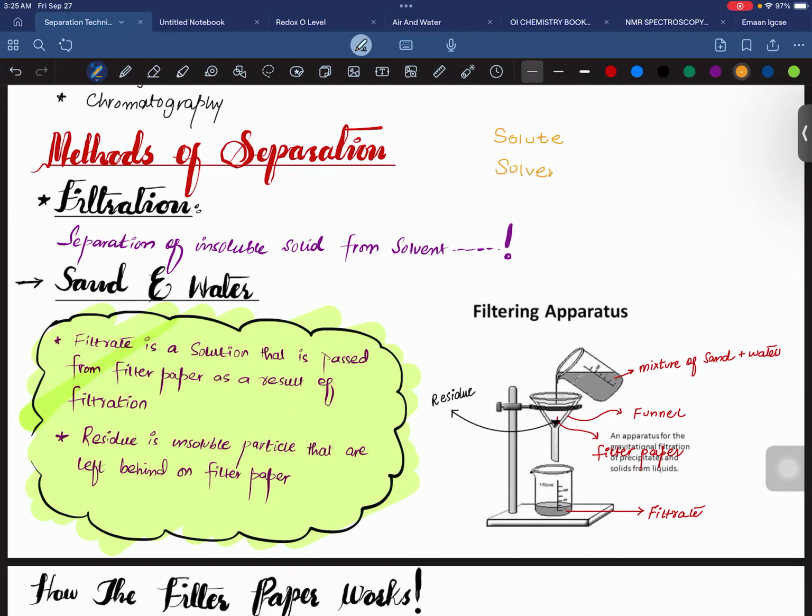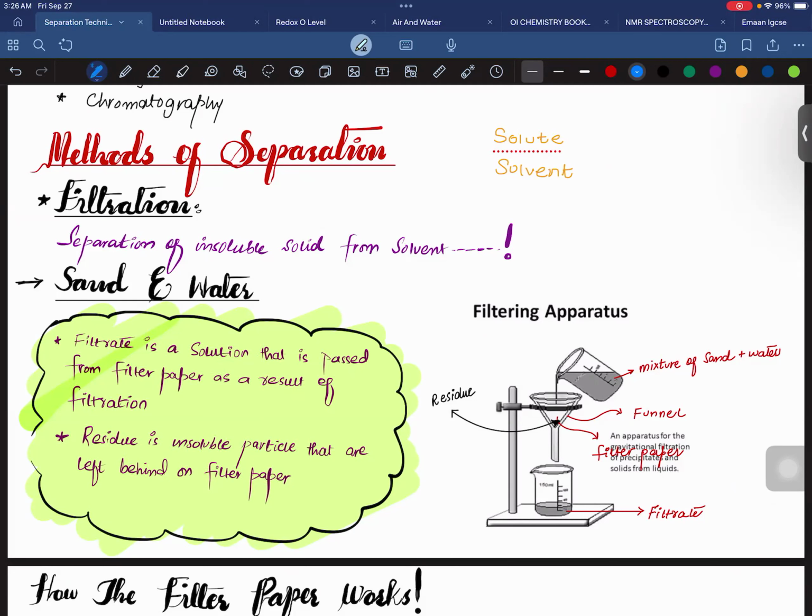The solute is the thing you're putting in, like the liquid, I think. Is it the liquid you're putting in and then the solvent is the solid? Solute may be the solid, solute may be the liquid. But remember, solute is a substance which is dissolved in a solvent.